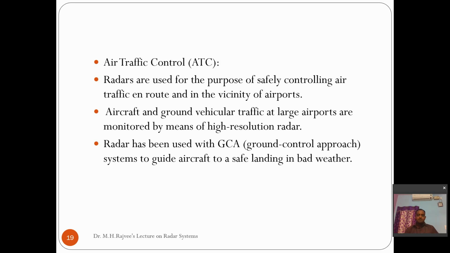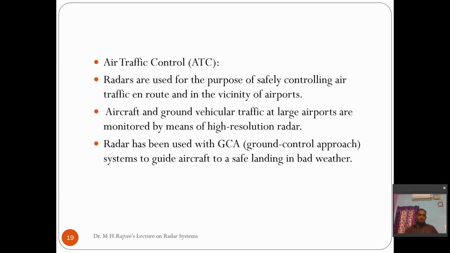Aircraft and ground vehicular traffic at large airports are monitored by means of high resolution radar. These radars detect how many targets there are, how many vehicles are standing, and which are moving and which are not moving. This vehicle traffic control can be handled simply by this radar equipment.